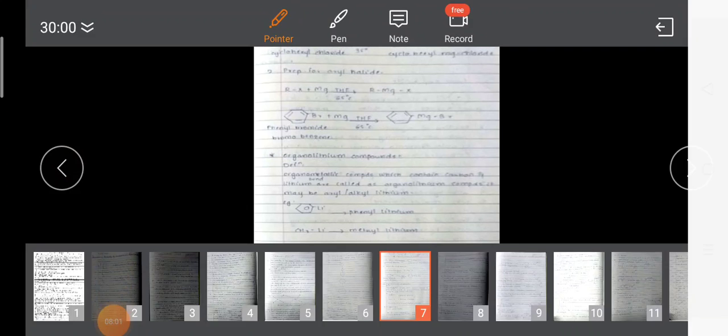Example is given: ferrocene and bis benzene chromium. In ferrocene there is the cyclopentyl ring. In between two cyclopentyl rings Fe is enclosed, that is a sandwich. Here two benzene rings are there, and in between these,